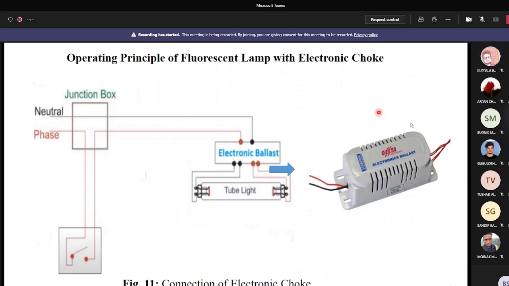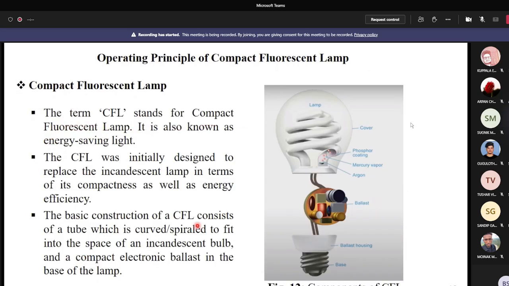Now I show you the electrical connection of the fluorescent lamp with electronic choke. Here what you see in the electronic choke, there are 2 inputs and 4 outputs. The 2 inputs are connected to the supply and the 4 outputs are connected to the 2 electrodes of the fluorescent tube. Here the connection is different from the connection of the fluorescent lamp with electromagnetic choke. Now I discuss the CFL lamp.